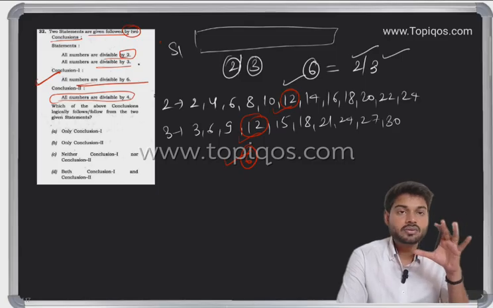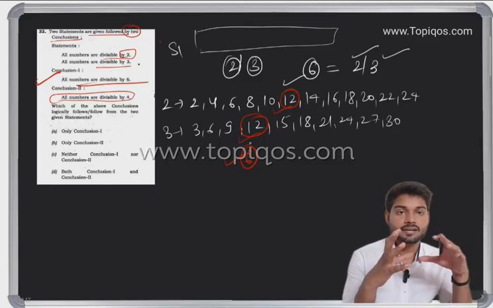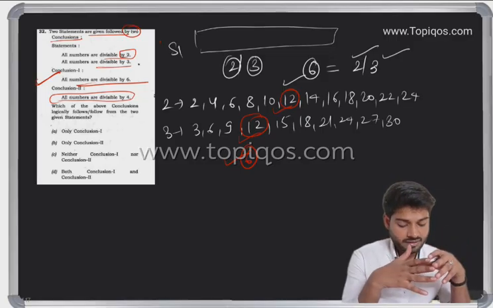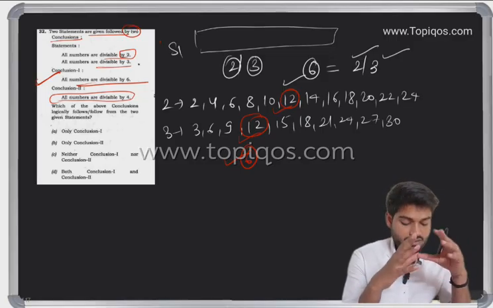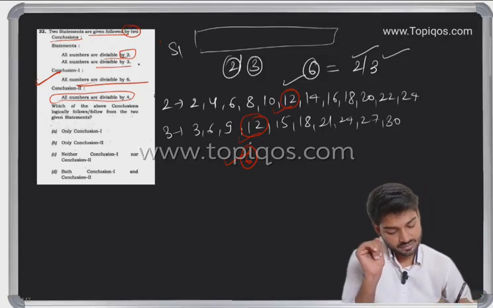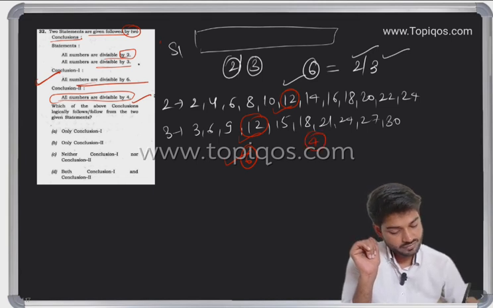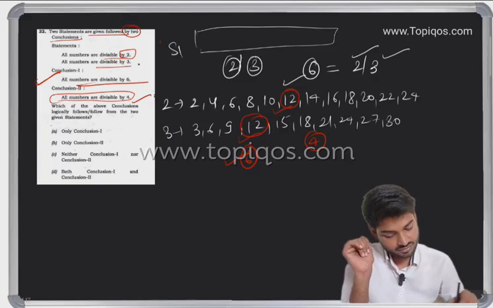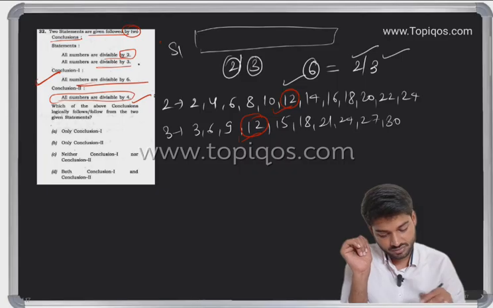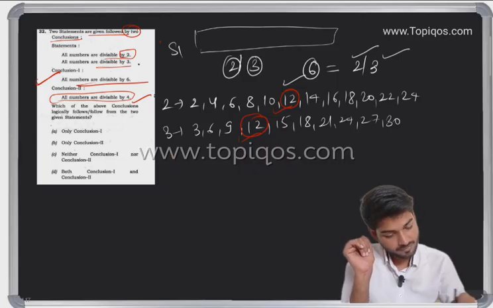Okay, so we don't have to take all the numbers like 2, 4, 6. If I'm taking 12, then yes, 12 is definitely divisible by 2, definitely by 3, and definitely by 6 also. But if I'm considering the case of 4, for this I also have to write the table of 6 and 4. So let me write it with the 4.